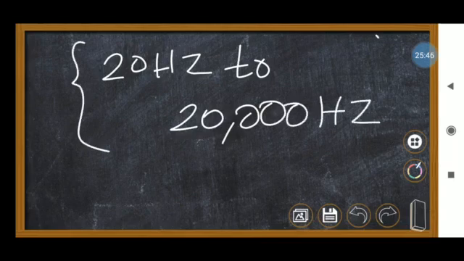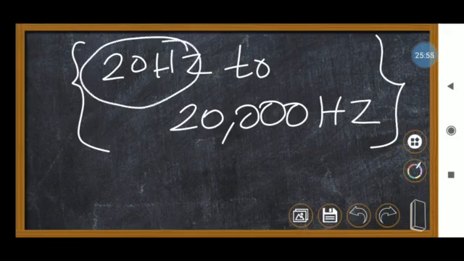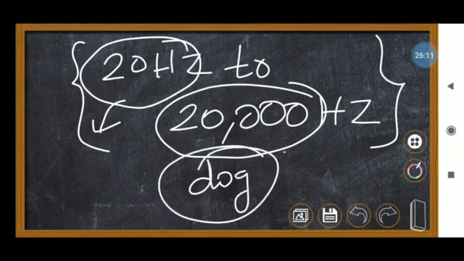Below 20 hertz we cannot hear, and above 20,000 hertz we cannot hear either. For that we have to use special equipment. But dogs can hear frequencies above 20,000 hertz.